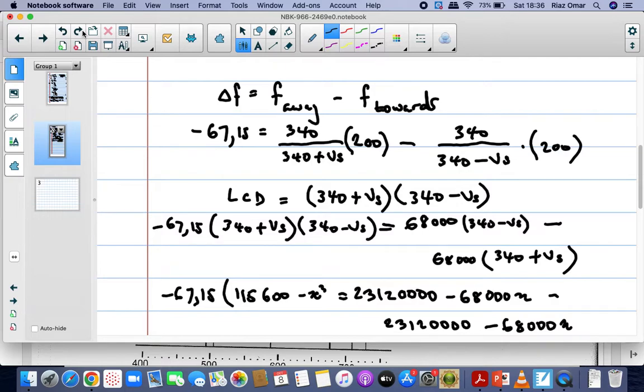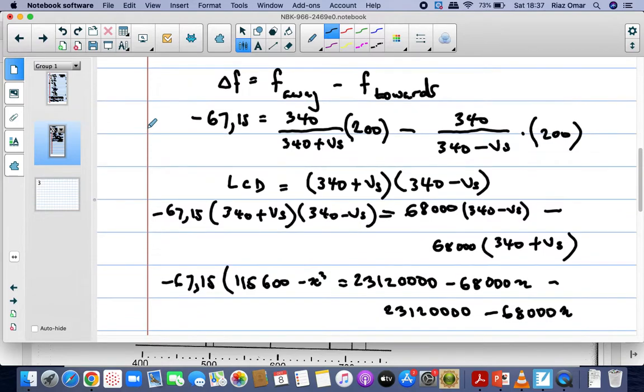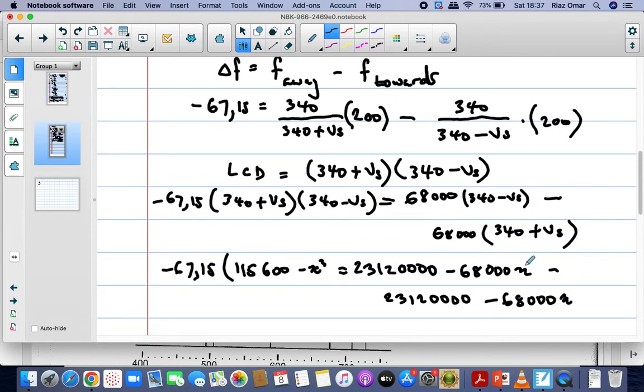I'm not going to touch it because to rewrite it will be a bit of an issue. So I'm just telling you that this must be 68,000 Vs, and this will be minus 68,000 Vs, and this will cancel out. And this x mustn't be x squared, it must be Vs squared. Okay, we've got it in brackets.